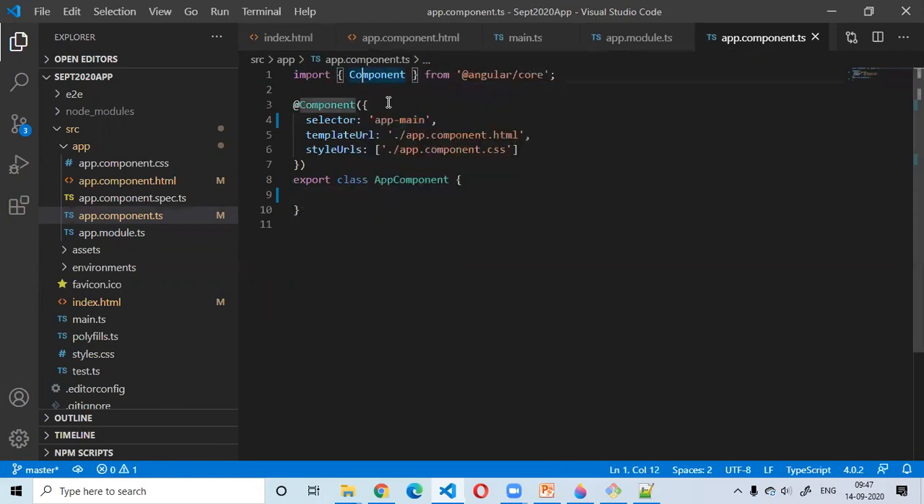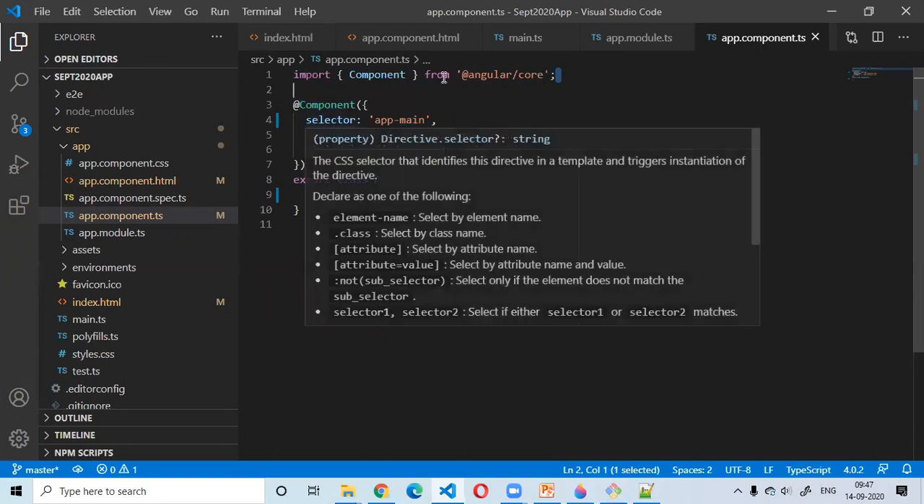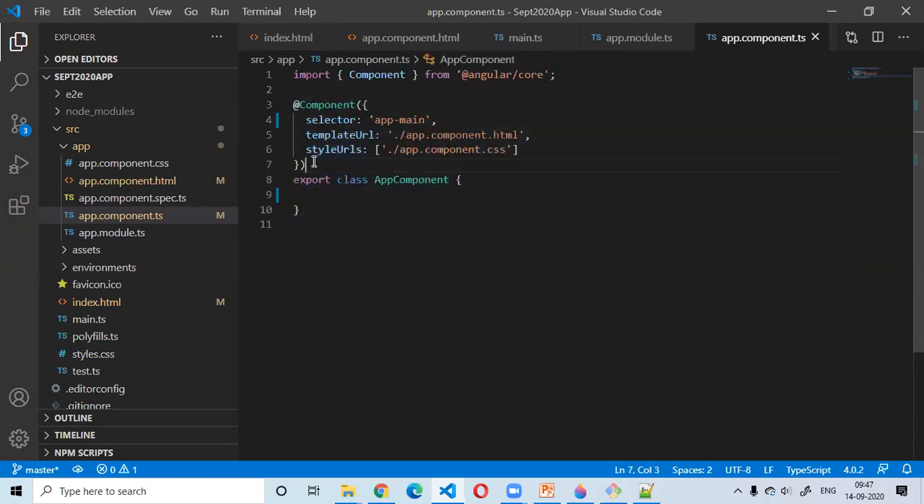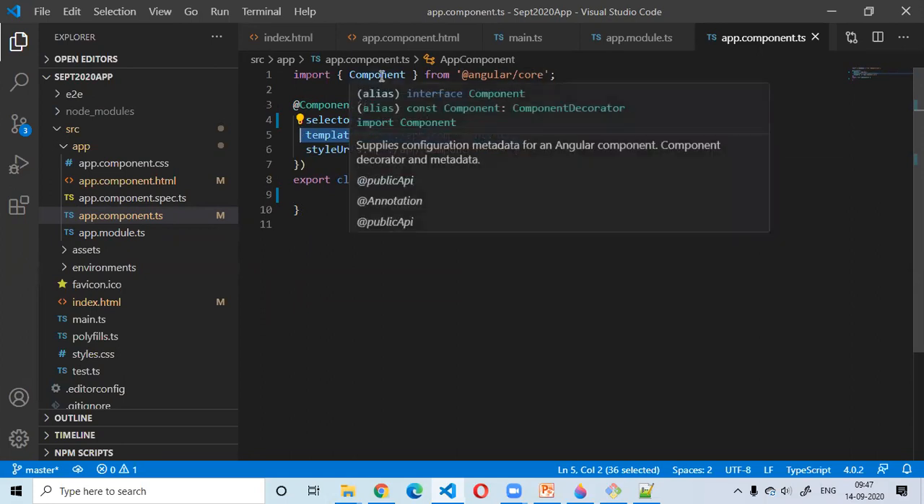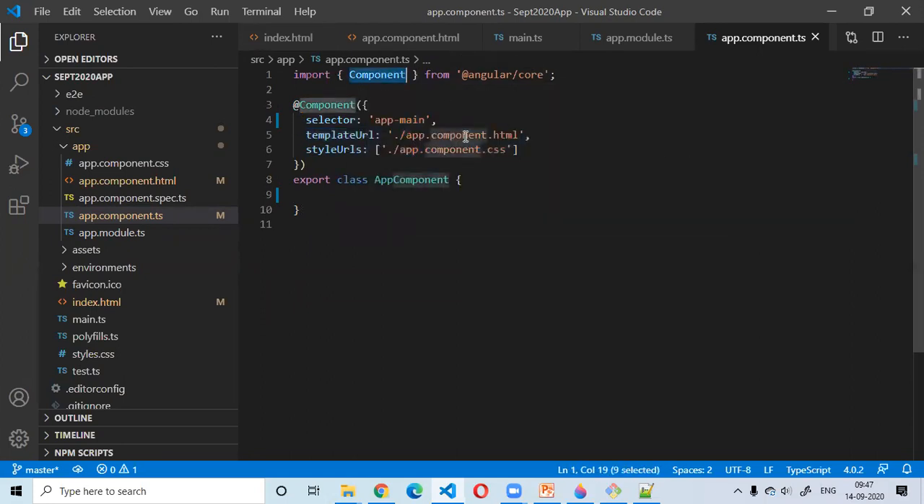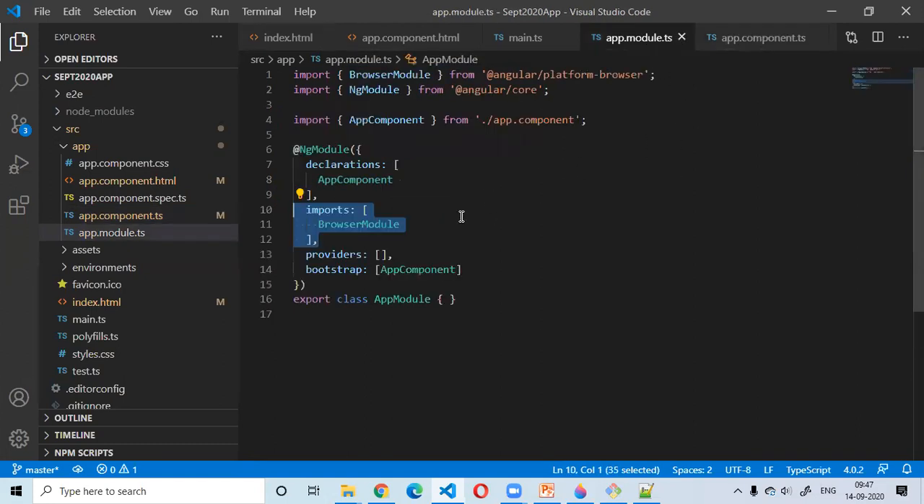Don't get confused about this thing. This is just a function name, component. This is not the component actually. This is the component decorator function. This is not what exactly a component is. As I said, the whole thing, this class, this metadata, and this HTML, the collection of these three is called the component. Here the function is a decorator function, the configuration function, and the name is component. Don't confuse it with that. I hope you are clear about what you were asking.